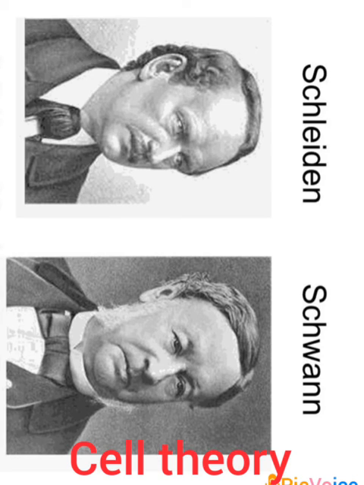The second point is that new cells arise from pre-existing cells. Pre means before. So the new cells arise from the cells which existed before. Third point is that all the cells have similar basic structure and functions, though they may be of different types. So this theory is applicable to all the living organisms which are present on the earth.